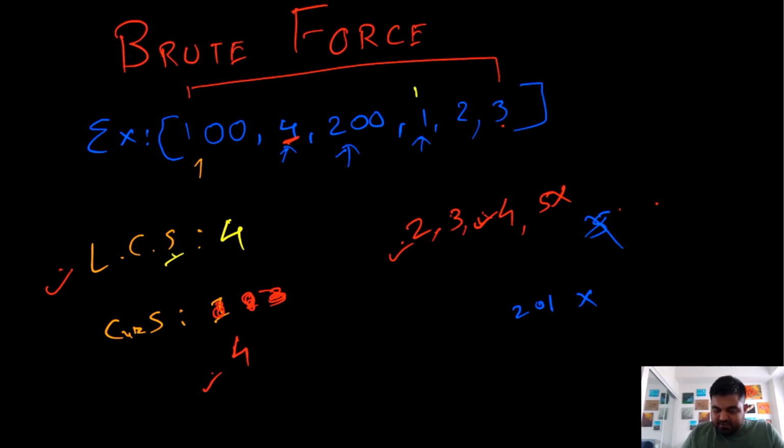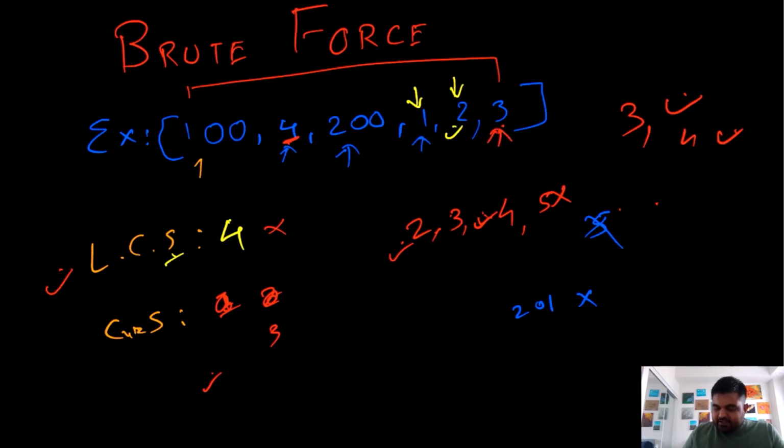We have only checked up until this 1. So now we will check for this 2. And by the way, we will re-evaluate this value back to 1 because now we are starting with the new element. So again for this 2, 3 exists, so we will update the value to 2, and 4 also exists, so we will update the value to 3. But we cannot update the longest consecutive subsequence because 4 is greater than 3.